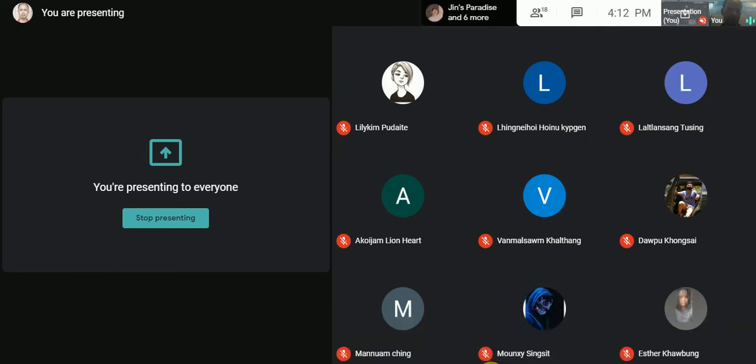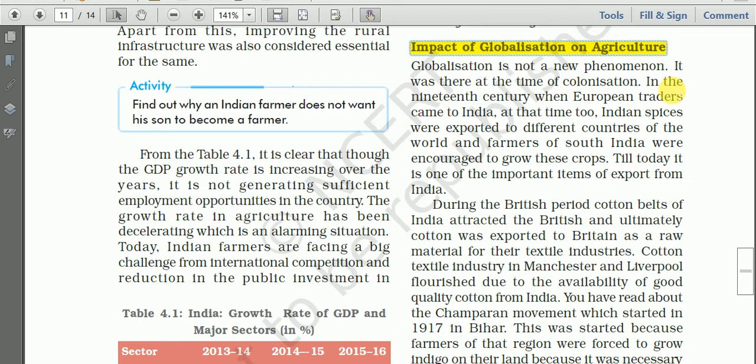Okay, I will tell you. Globalization means integrating the economy of the country with the world economy. So globalization is the merging of the economy of a country with the world economy.